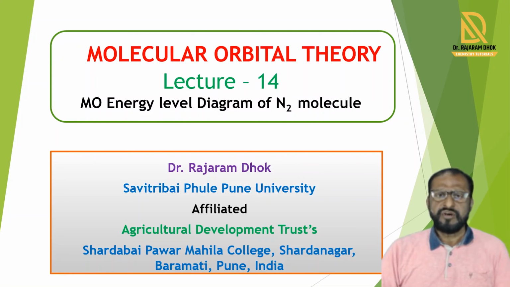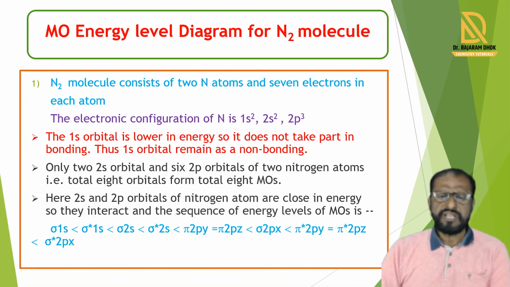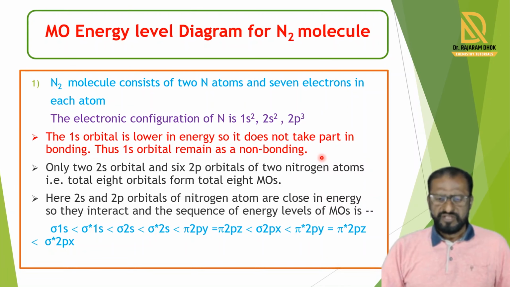Today's lecture is on molecular orbital theory, lecture number 14. In this lecture, we learn about the MO energy level diagram of the N2 molecule. In the MO energy level diagram for N2, the configuration is 1s2, 2s2 and 2p3. The 1s orbital is lower in energy, so it does not take part in bonding. Thus the 1s orbital remains non-bonding.